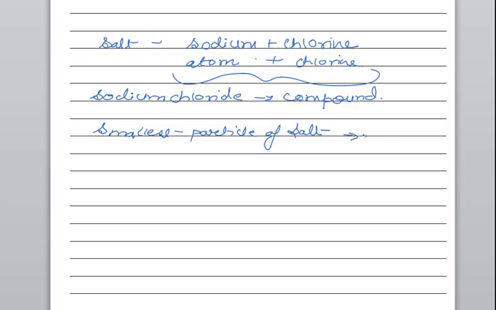A molecule, a molecule of sodium chloride. And what will be the smallest entity of the sodium chloride molecule? Sodium atom and chlorine atom.